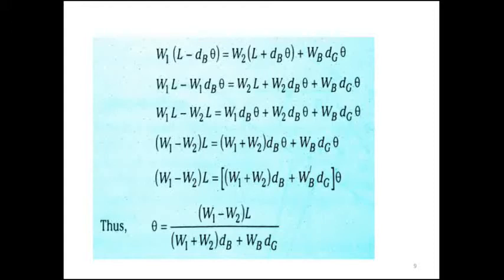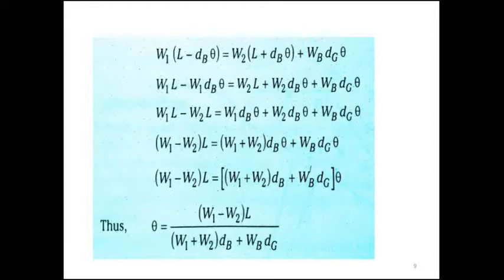Taking the lengths into consideration, the equilibrium equation is written as W1 (L cos theta minus dB sin theta) equals W2 (L cos theta plus dB sin theta) plus WB dg sin theta. By rearranging this equilibrium equation, you get the sensitivity. Let us make some assumptions: sin theta is approximately equal to theta and cos theta equals 1.